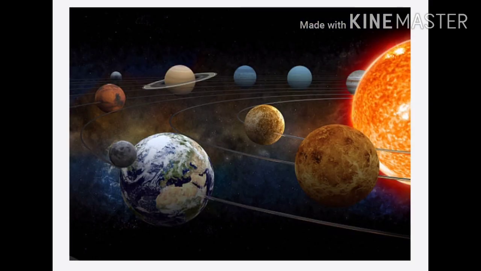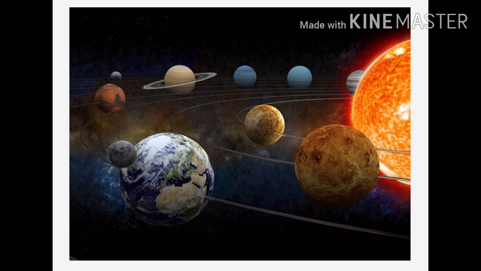What is the solar system? There are 8 planets in our solar system. The outer planets are gaseous planets. They are Jupiter, Saturn, Uranus, and Neptune. The inner rocky planets are Mercury, Venus, Earth, and Mars. They are called terrestrial planets. The frozen planets are Uranus and Neptune.